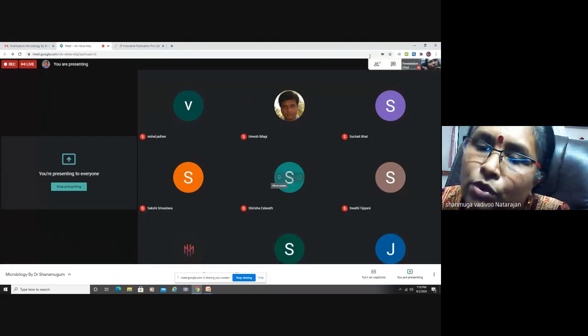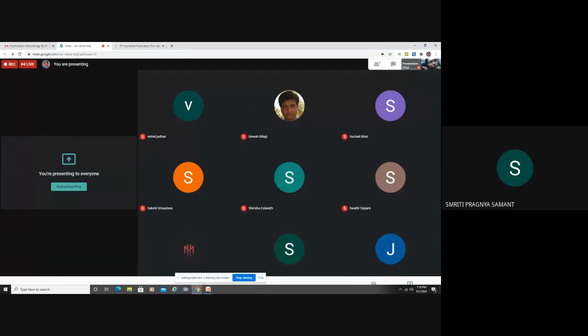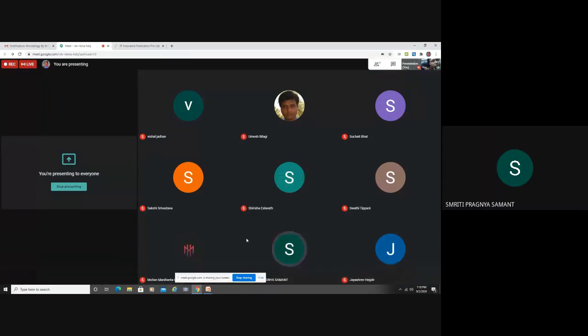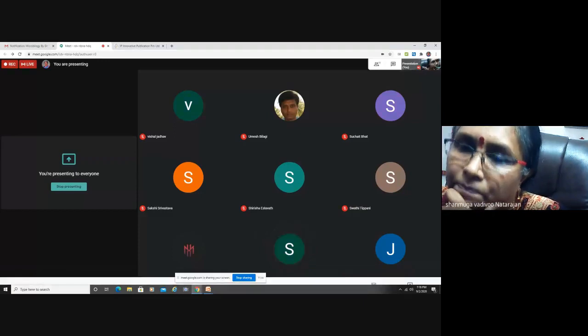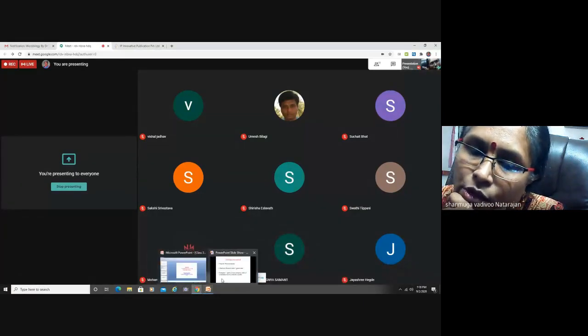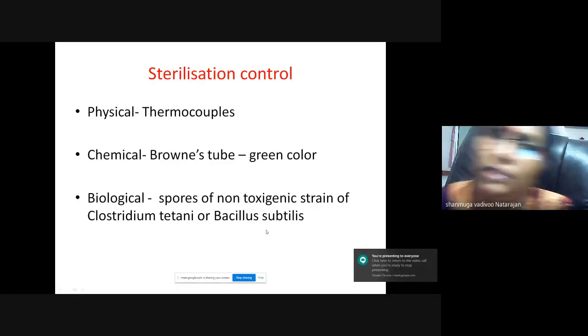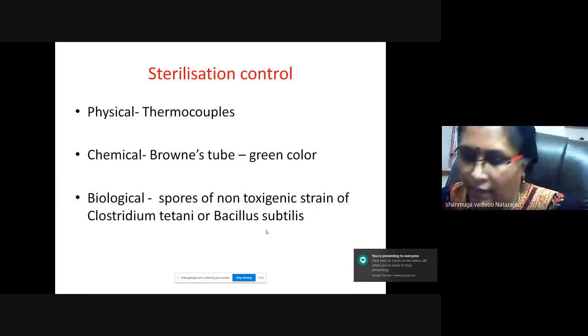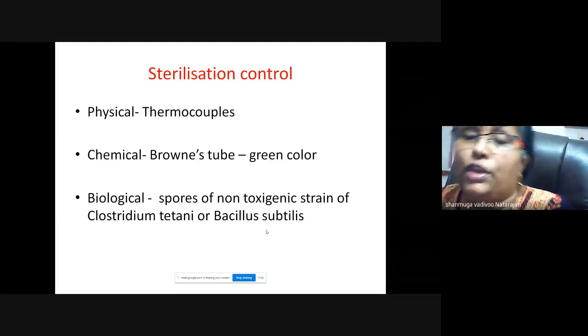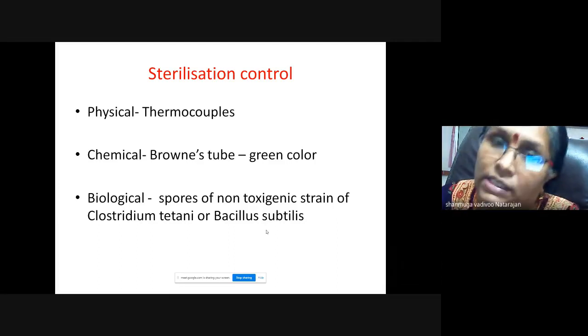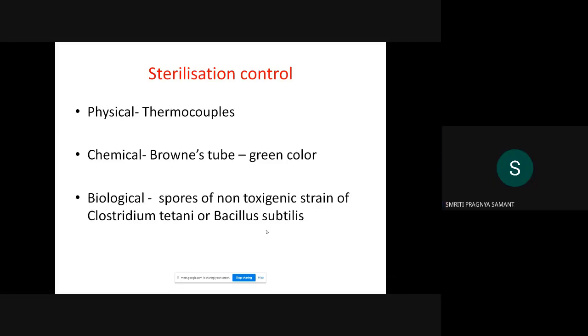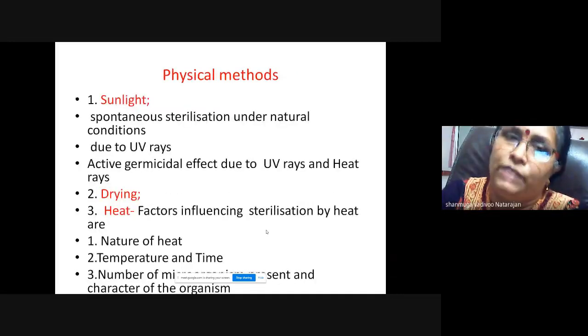So if you go there, you can see all those sterilization controls will be there. Okay, so do you follow it? Yes. So this is mandatory. Even if you own your own hospital and you are doing surgeries, you will have to have all these things.